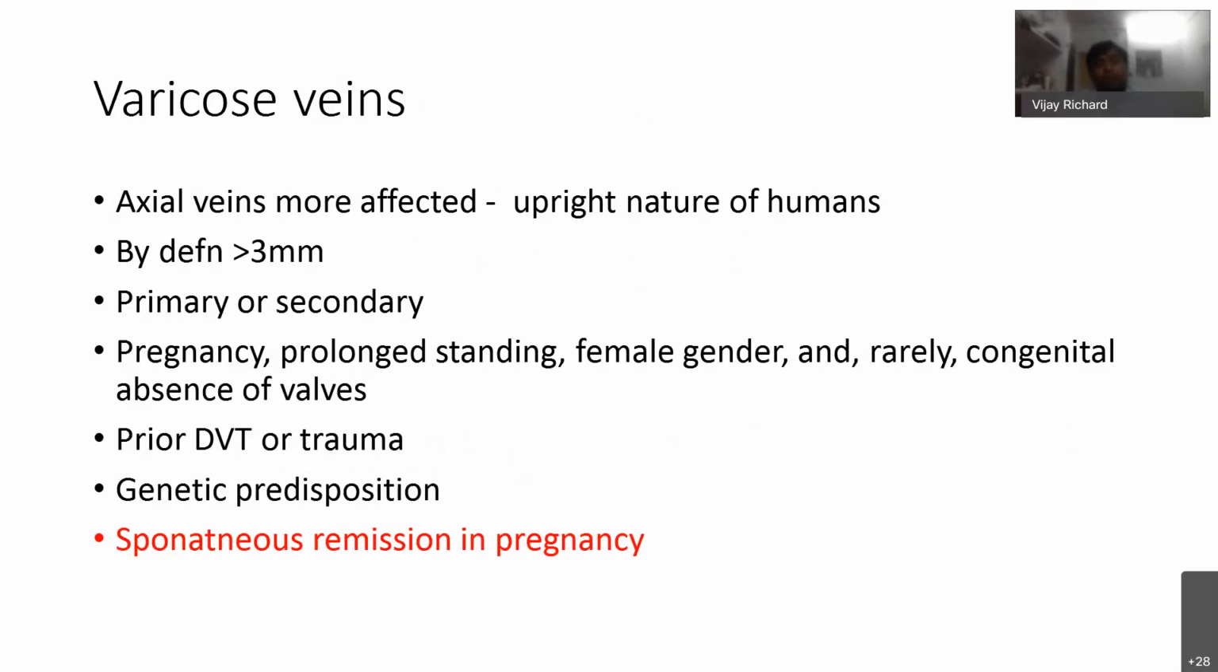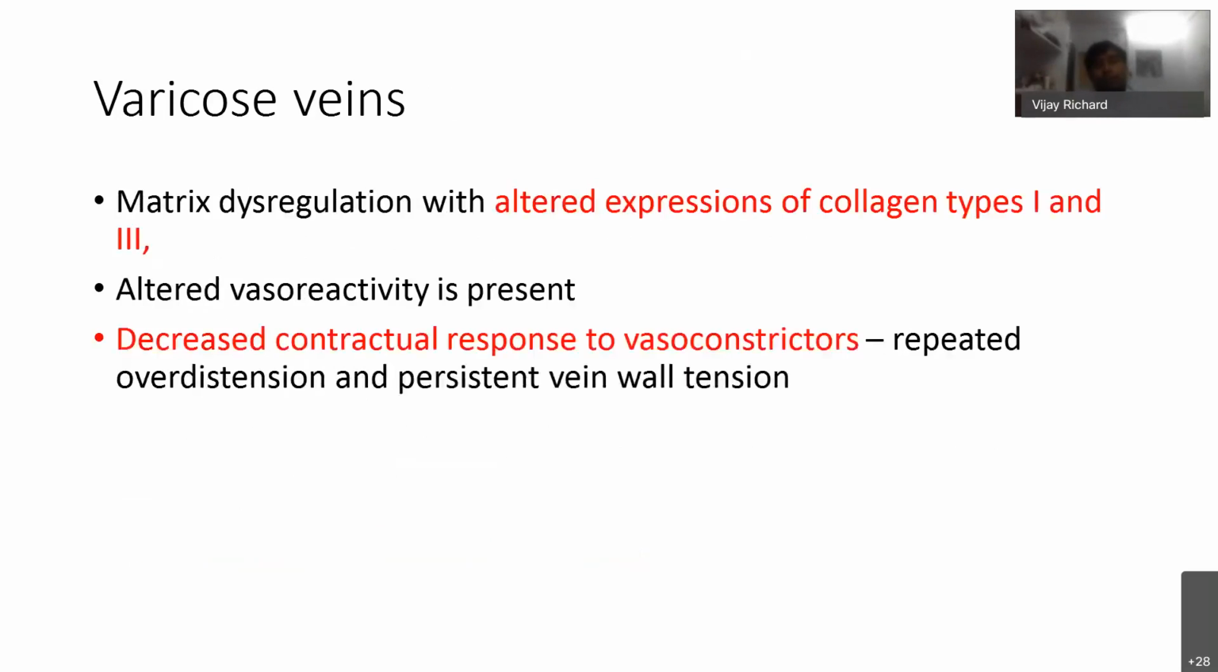So varicose veins can affect any part of the veins, but the axial veins are more affected because of the upright nature of humans. By definition, it is more than 3 mm. It can be primary or secondary. Multiple etiologies are there, and genetic predisposition is also an etiology. Spontaneous remission occurs after pregnancy. In patients with varicose veins, there is expression of collagen type 1 and type 3. Because of the vein wall abnormality, there is decreased contractile response of these veins to vasoconstrictors. So these veins are over-distended, and there is persistent vein wall tension.